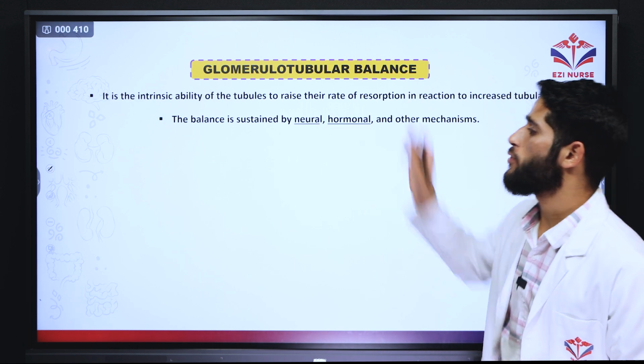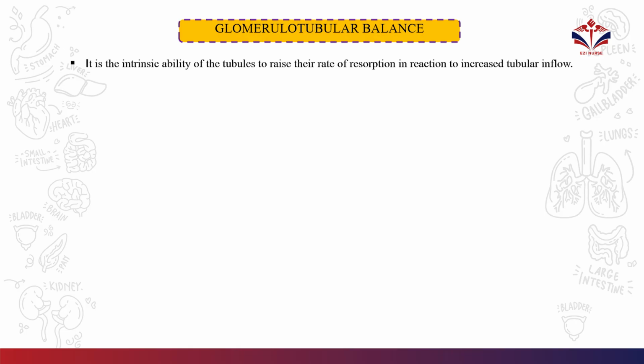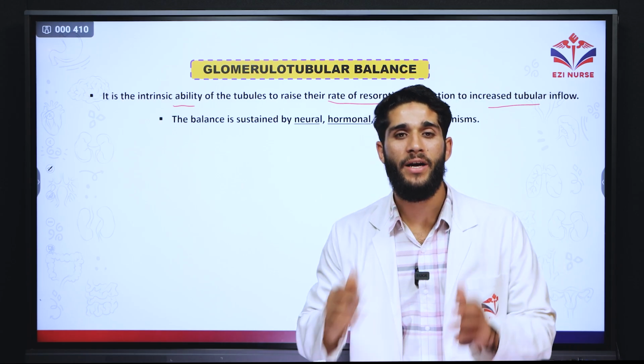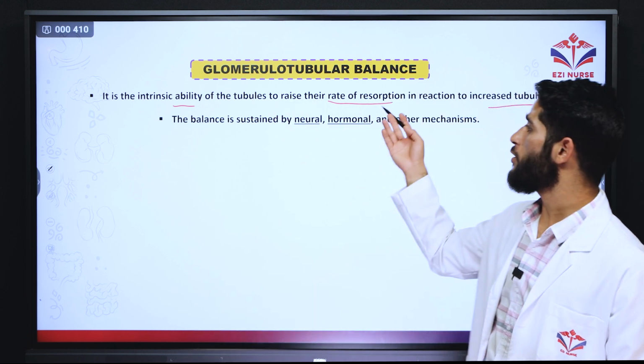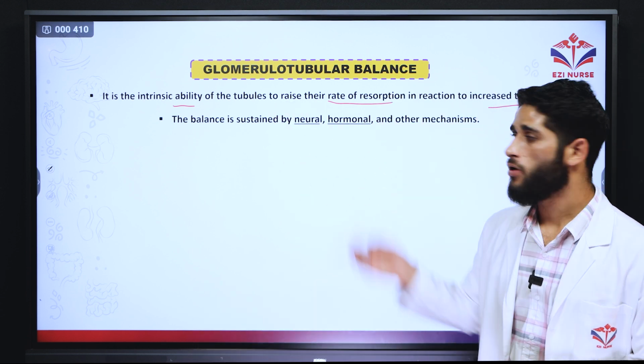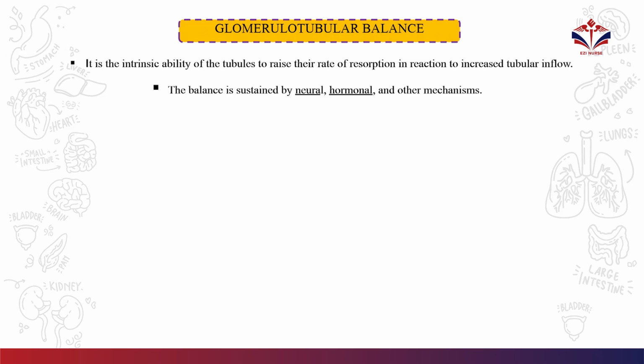The glomerulotubular balance is an intrinsic ability of the tubules to raise their rate of reabsorption in reaction to the increasing tubular filtration. So if the tubular filtration rate is increasing, tubules are saying I am going to increase the rate of reabsorption. So balancing that. And this is also done by means of neural, hormonal and other mechanisms.